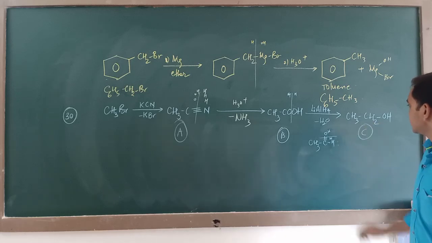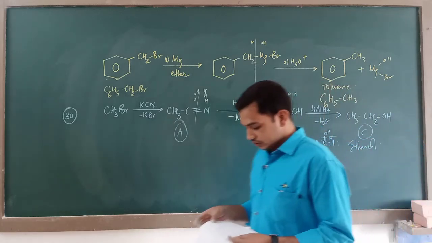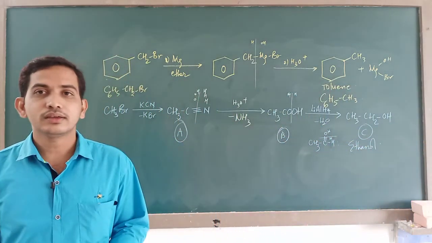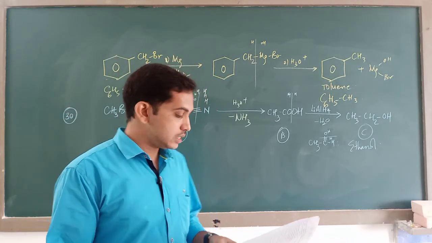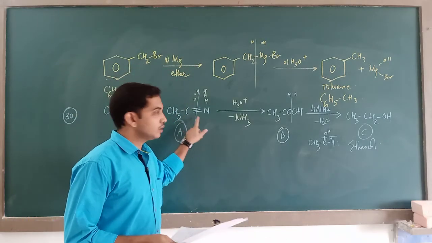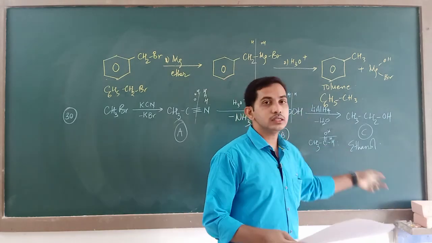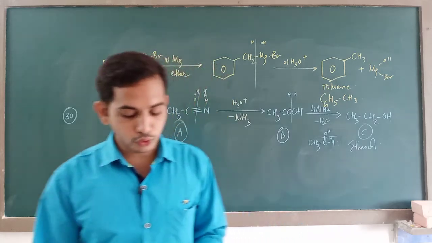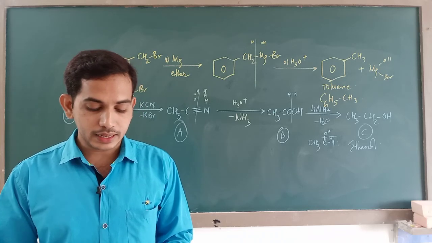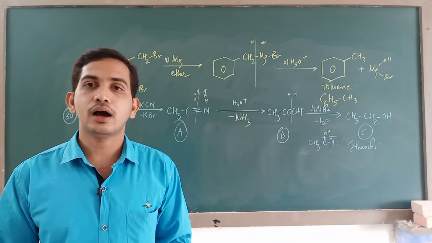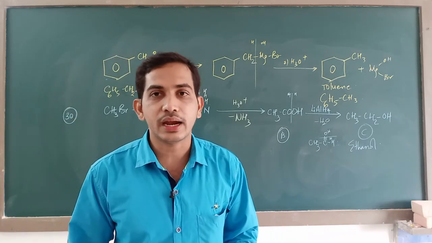This is C and it is nothing but ethanol, or otherwise called ethyl alcohol. So in question number 30, A is methyl cyanide, B is acetic acid and C is the reduction product of acetic acid, that is ethyl alcohol. So out of the four options, that is acetaldehyde, ethyl alcohol, acetone and methane, the correct answer is B, ethyl alcohol. So this completes some of the multiple choice questions from the chapter haloalkanes and haloarenes.